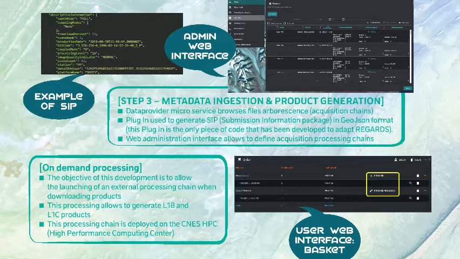On-demand processing. The last step presents a function currently in development. It concerns the on-demand processing. The objective of this development is to allow the launch of an external processing chain when downloading products. This processing allows to generate L1B and L1C products. This processing chain is deployed on the CNES High Performance Computing Center.